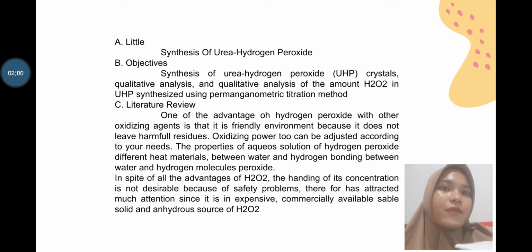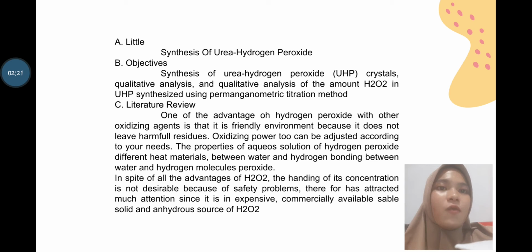Detail: synthesis of urea hydrogen peroxide. Objective: synthesis of urea hydrogen peroxide (UHP) crystals, and qualitative and quantitative analysis of the amount of hydrogen peroxide in UHP synthesis using the permanganometry titration method.